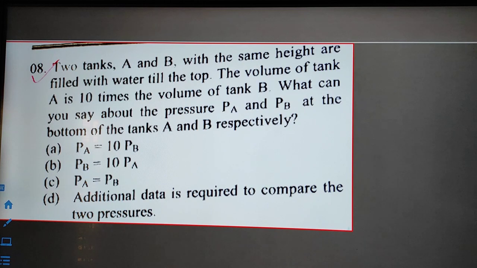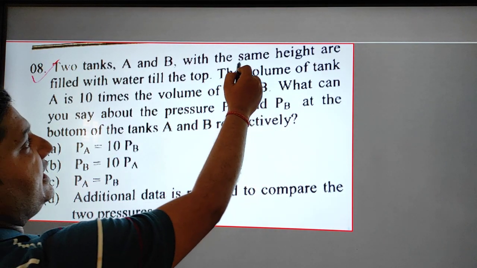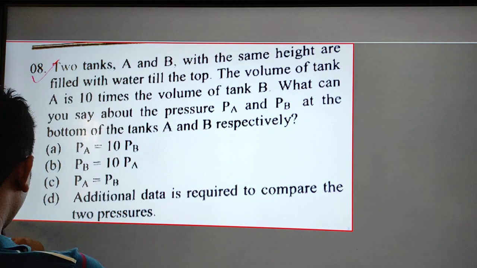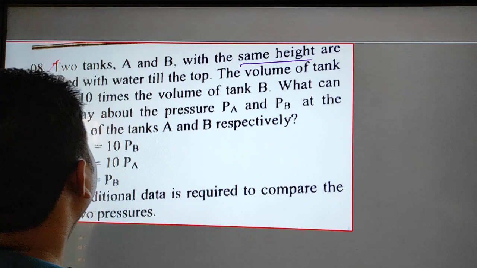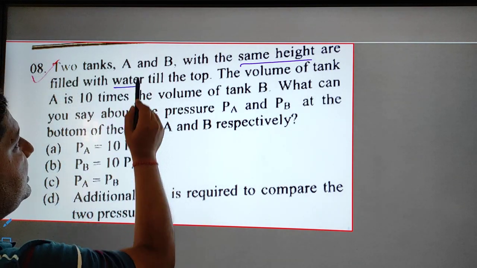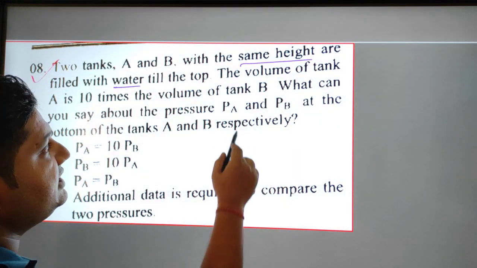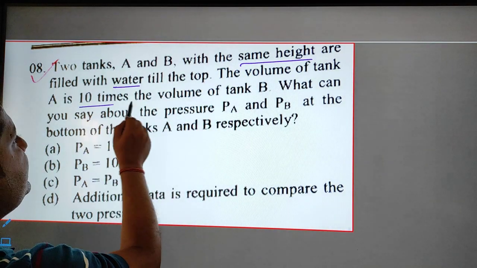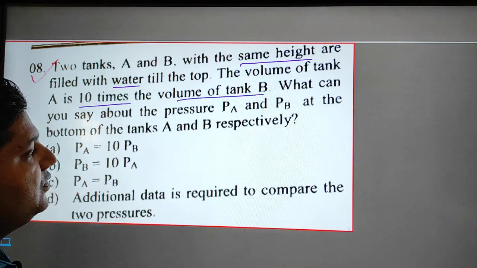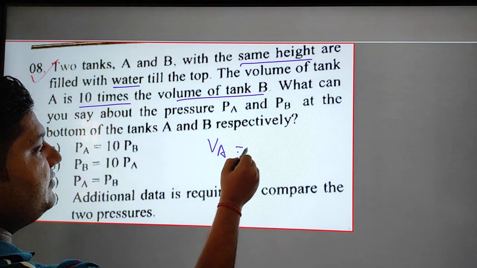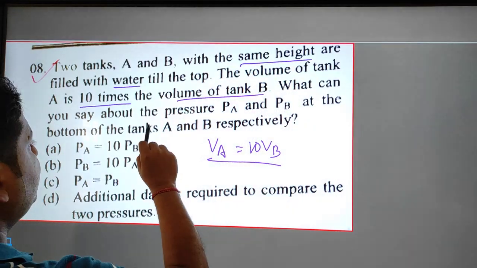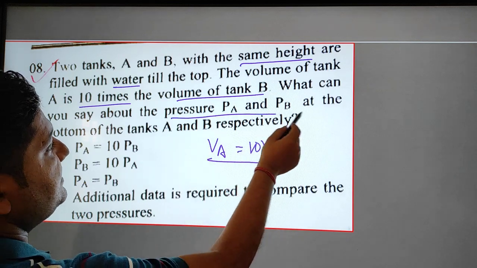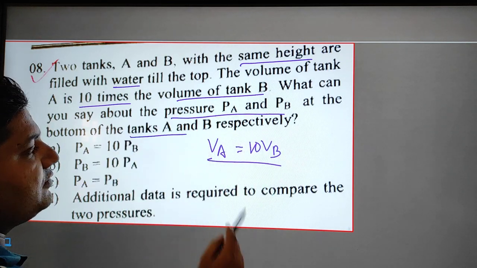Question number 8. Two tanks A and B with the same height, as already mentioned, are filled with the same liquid, water. The volume of tank A is 10 times the volume of tank B. It is asking about the pressures PA and PB at the bottom of the tanks. What is the relation?